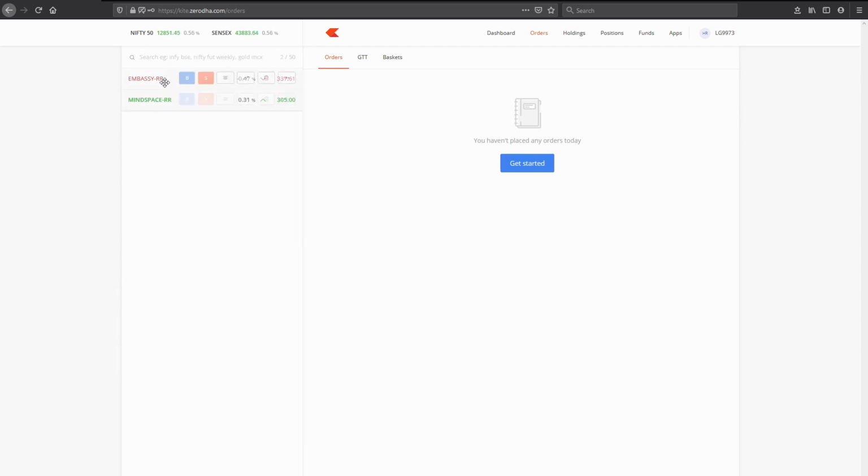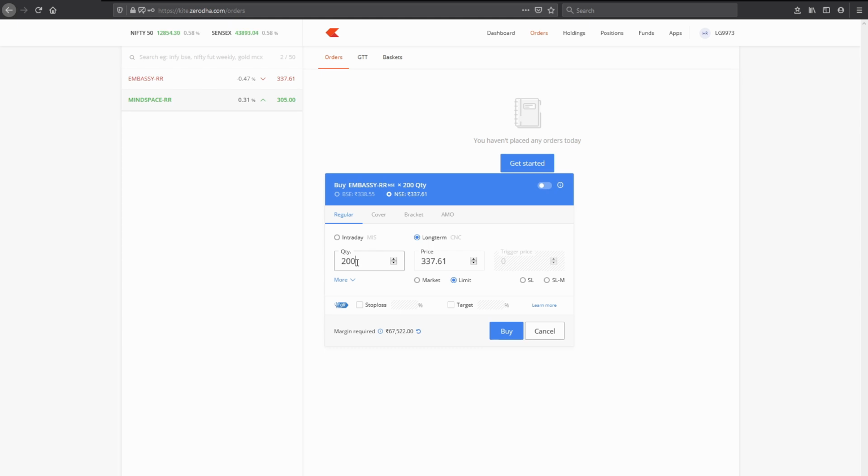Mindspace, if they are listed on NSE, you will see RR after the symbol, and you can see the tickers on the REIT website. What is the ticker for the investment? So these are the 2 real estate investment trusts. Now let's go. As you can see, minimum 200 units you need to buy. 1 unit costs 370.61. This is today's price of 1 unit of the Embassy real estate investment trust.